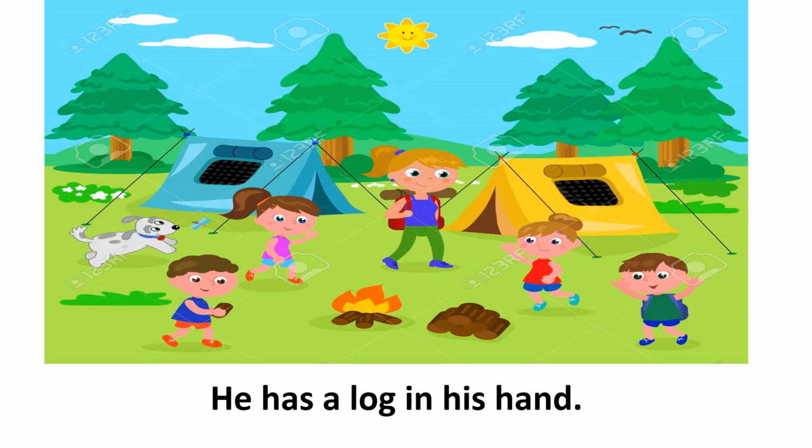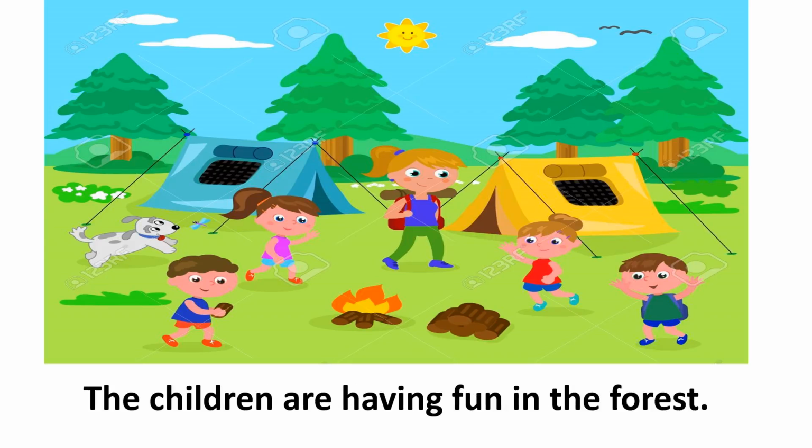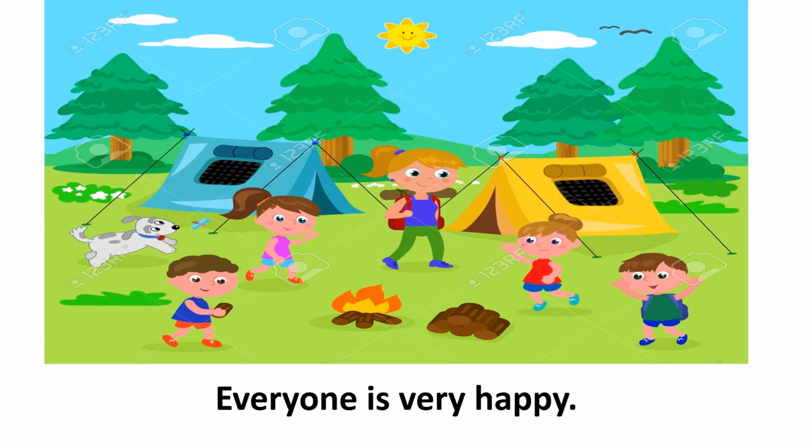You can say that he has brown hair, or you can also say that he has curly hair. We can further write that the children are having fun in the forest. Everyone is very happy.